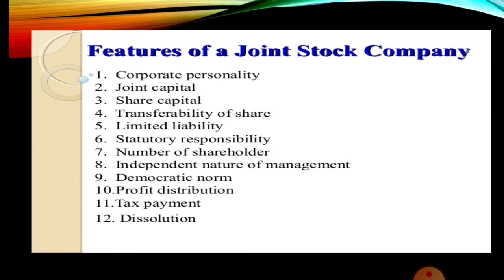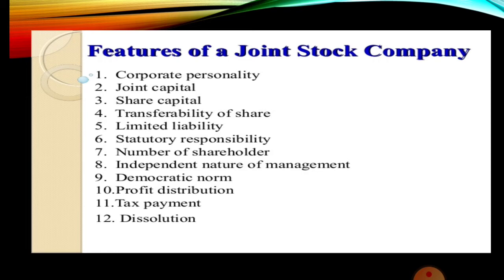So if the assets of the company are not sufficient to pay the liabilities, the personal properties of the shareholders are not held responsible. His personal property is very safe in the case of joint stock companies, whereas in the case of a sole trader and partnership firm, even his personal property will be taken into account for paying the debts of the business. So this is not the case in joint stock companies.